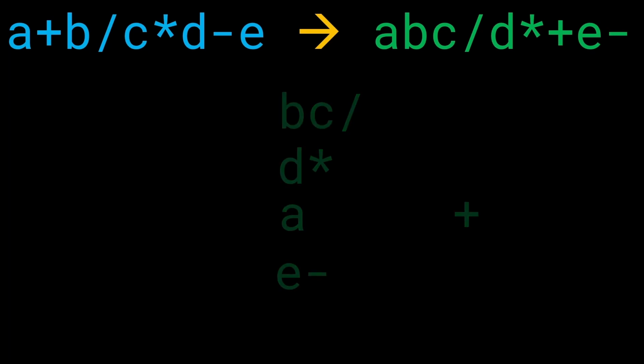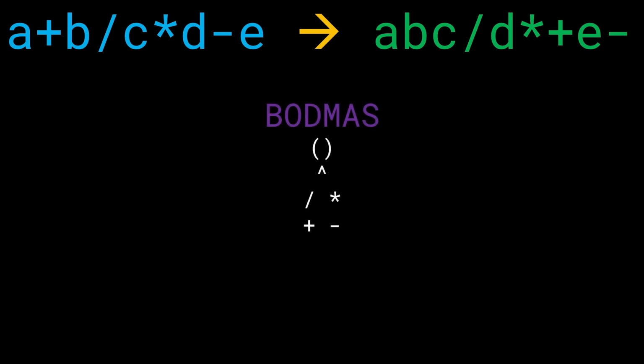Let me go ahead and explain that further. We looked at the BODMAS rule, and we figured out that we have to first look at brackets, then order, then division and multiplication at the same level, then addition and subtraction at the next lower level. So this is something we've implicitly encoded into the answer. Look at the ordering of the operators. We have slash first, then star, then plus, and then minus.